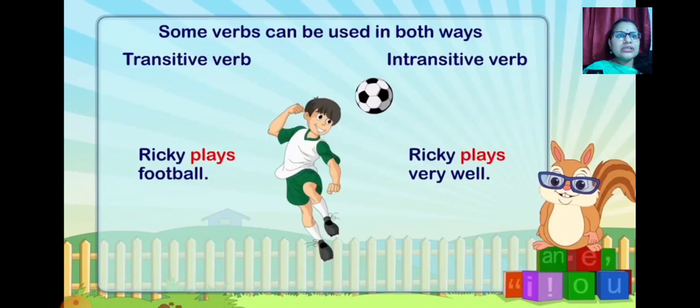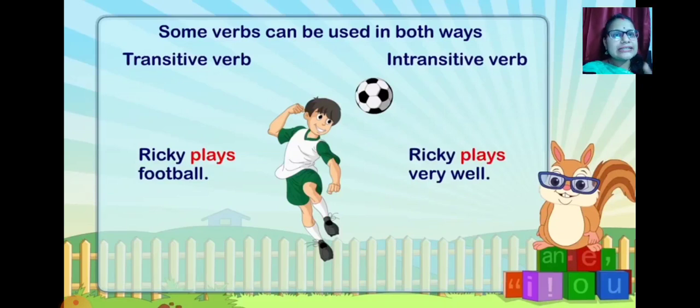Some words can be used in both ways. Now you have to understand, children, that there are some verbs which can be used both ways. So it can be used as a transitive verb, and it can be used as an intransitive verb also. For example, Ricky plays. What does he play? He plays football. Now football gives a complete meaning. Ricky plays football. But Ricky plays very well. Now very well is an adverb. How does Ricky play? He plays very well. Ricky plays is also the same meaning, and Ricky plays very well also has the same meaning. So this is how it becomes your intransitive verb.